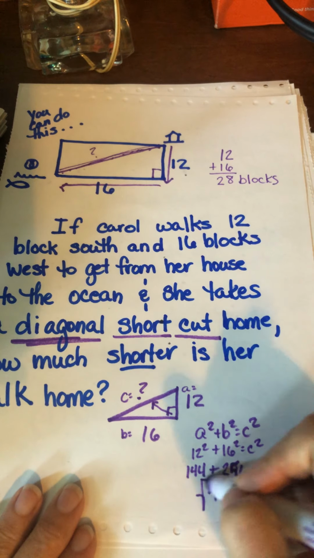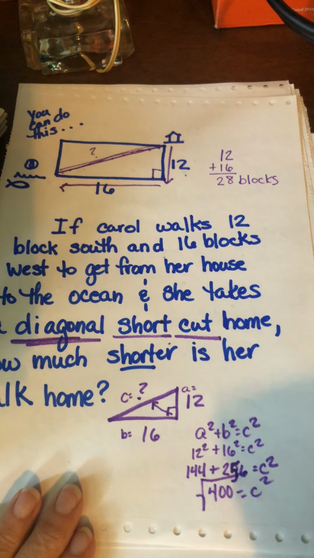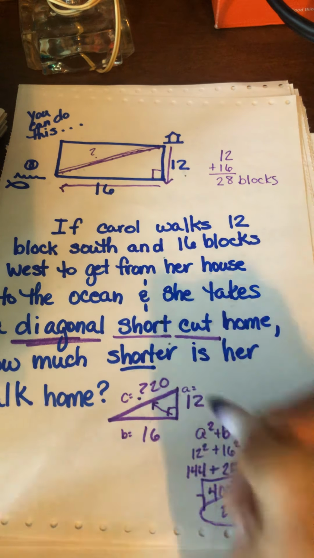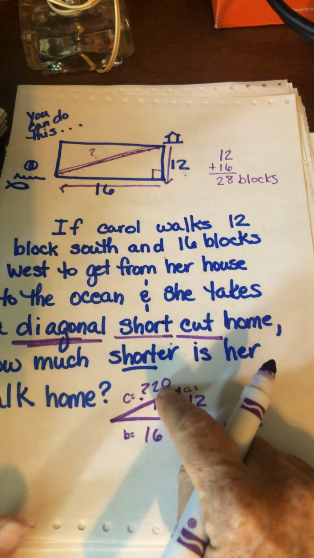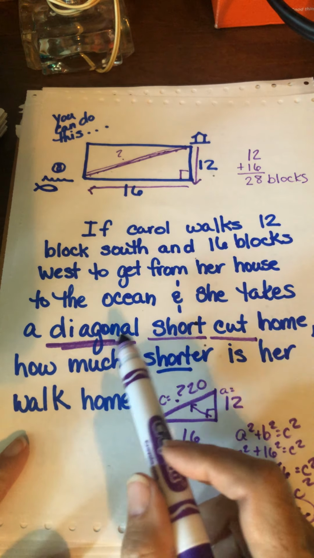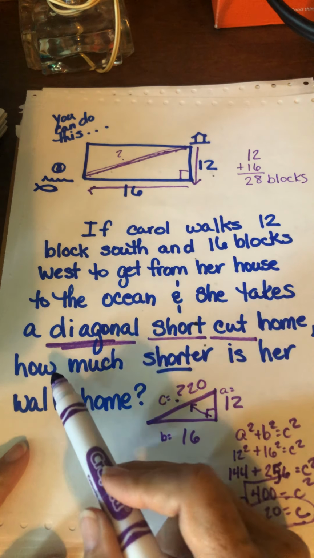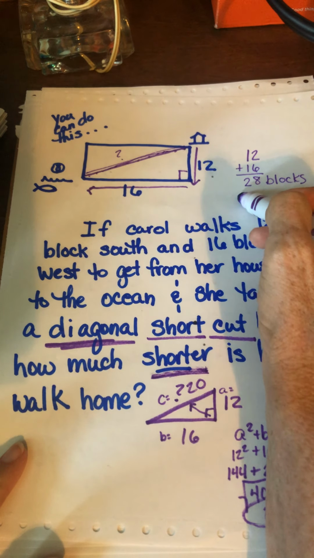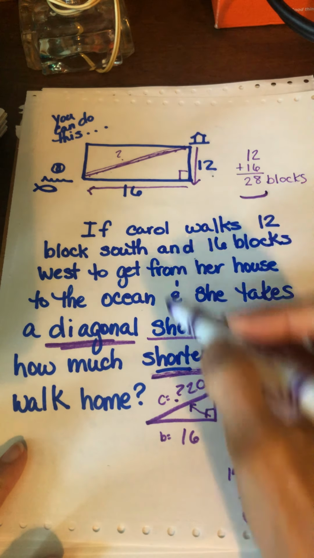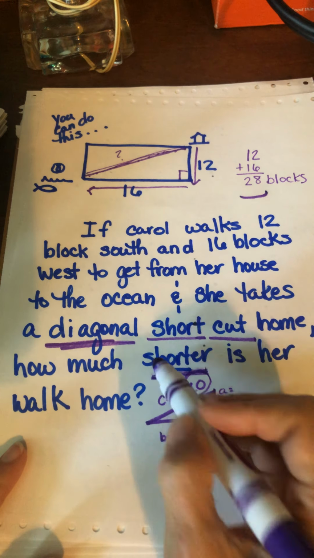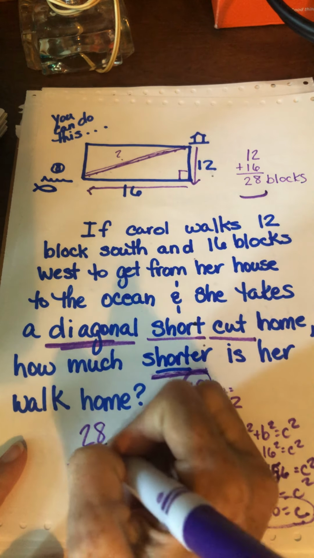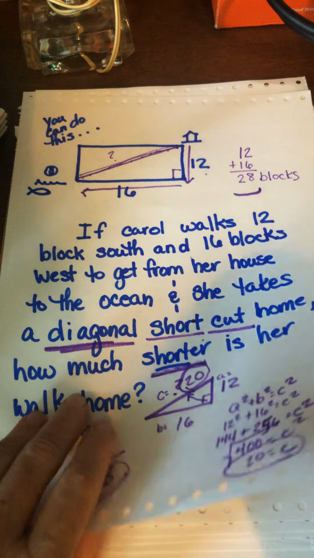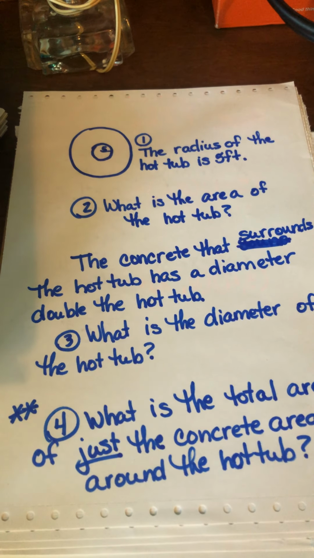And now remember, I need the square root of 400. I need what times what gives me 400, which is 20. So I find out this is 20. Is that my answer? No, because look at the way the question was. She takes a diagonal shortcut home. How much shorter is her walk home? Well, we said her walk to the ocean was 28. Her walk home is 20. How much shorter? 28 minus 20 is 8. Okay, so that would be the answer to that, 8 blocks.